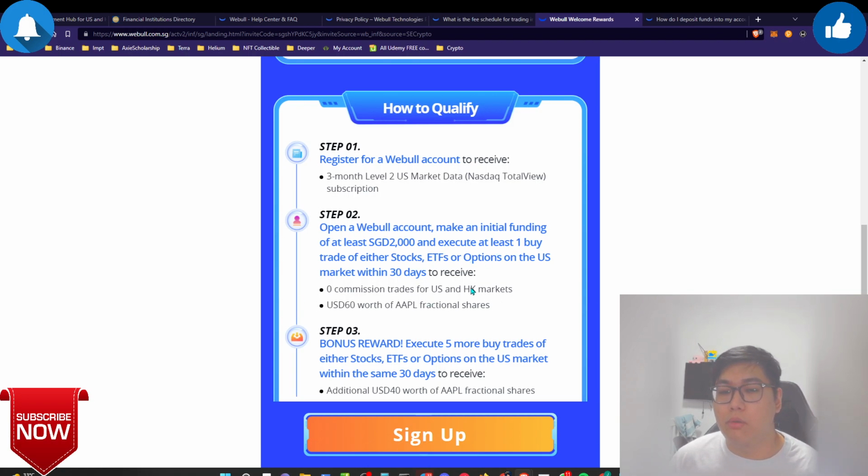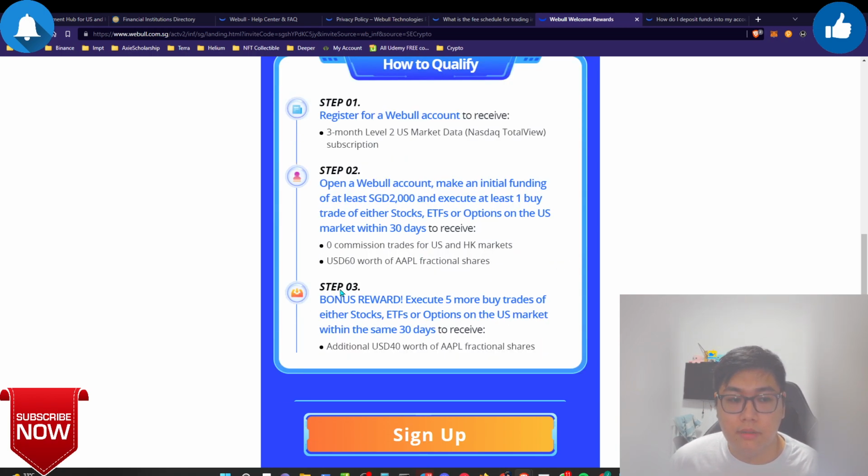Also, if let's say you want to hold on the platform, feel free to do it, and from there you can just get this free money. And of course, over here, step 3 is an additional bonus for those who are interested in that. Basically, the free $100 worth of Apple share consists of step 2 and step 3.